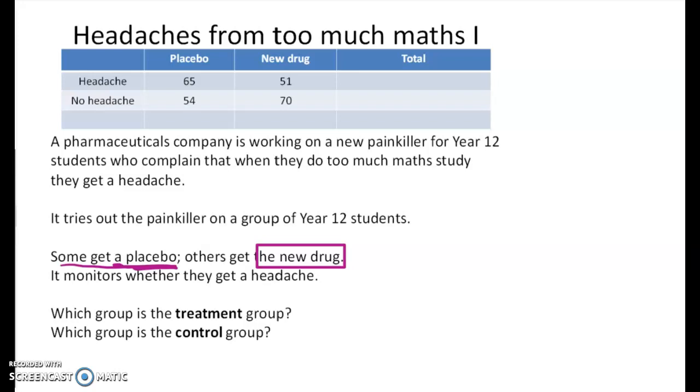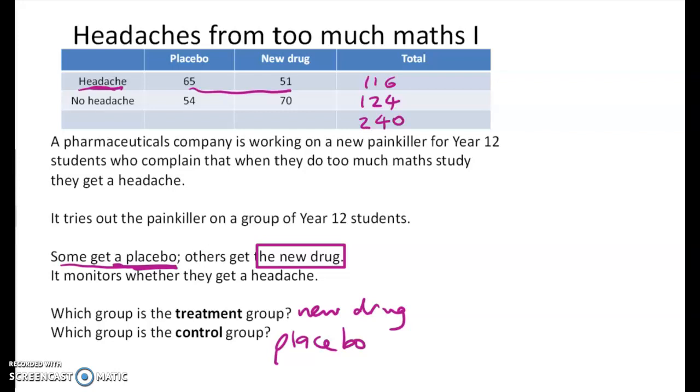So the treatment group in here is the group that's getting the new drug, right? So that's the new drug group. And the control group are the ones who are getting the placebo. So you know from our earlier work that as soon as we see a table, we're going to start out by adding up the columns and the rows. So let's add up how many people there were who got a headache. There were 116 in total, so that's adding across. We do the same thing for no headache and we get 124. So in total, there were how many people?